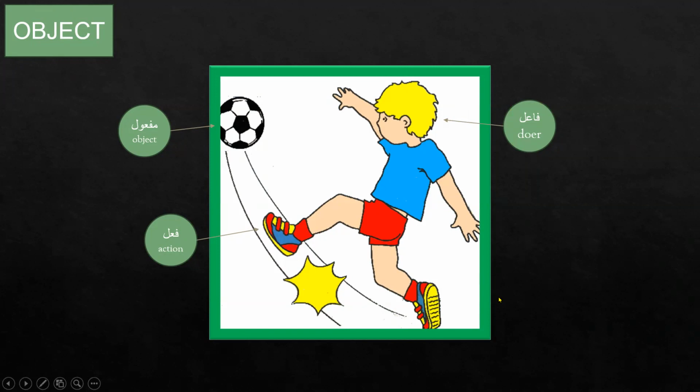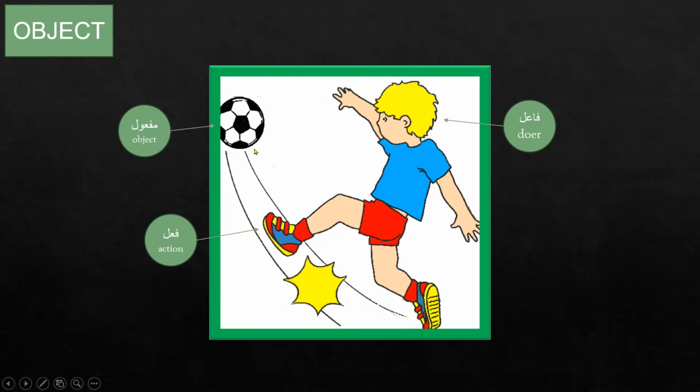What was our first part of jumla failure? The fail, the action. So what is the action here? The boy is kicking the ball. Kicking is the action, so this will be a fail. The file will be the doer of the action, this is the boy. And then what's remaining?